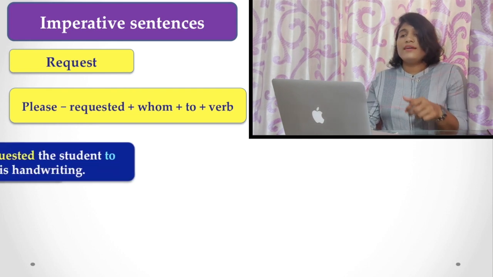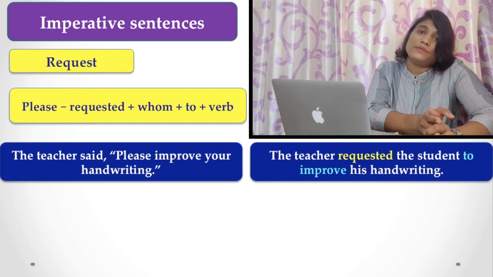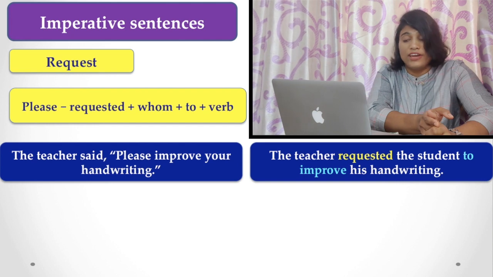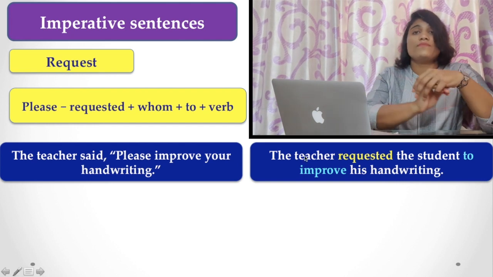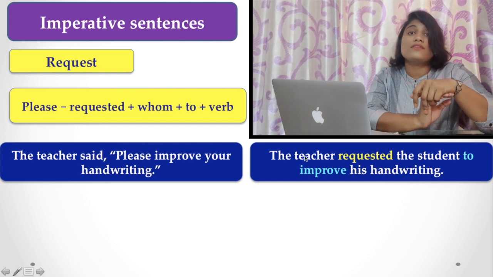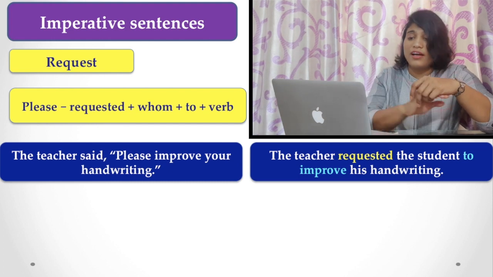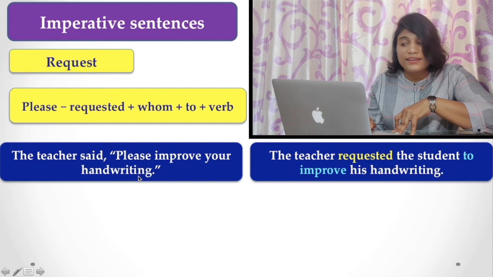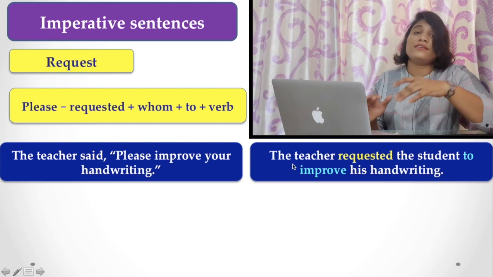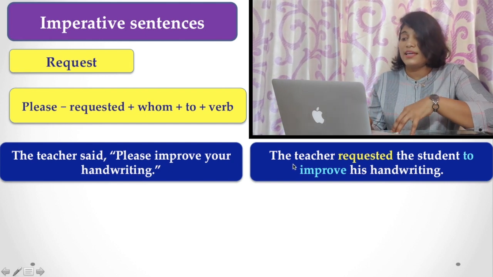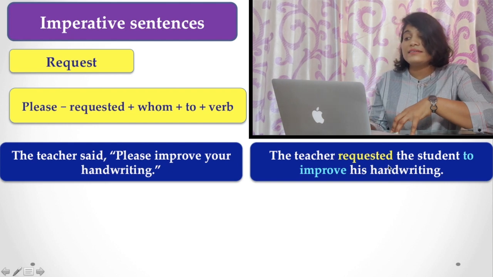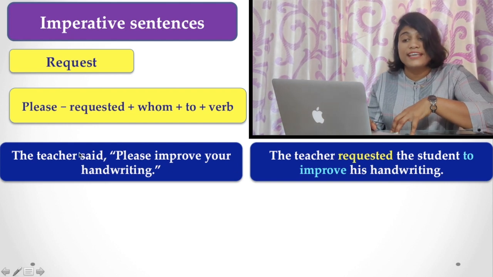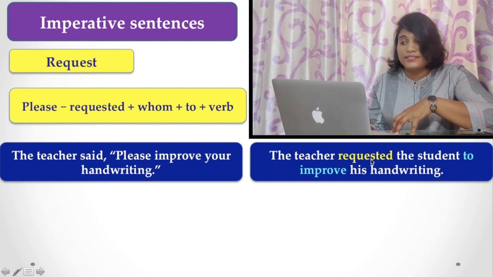So, here are the examples of the imperative sentences which are requests. That is, in case of that thing, you find please, will you, would you, etc. Here, the teacher said, "Please improve your handwriting." When you report that, you have to write, the teacher requested. Look at the verb, said becomes requested.